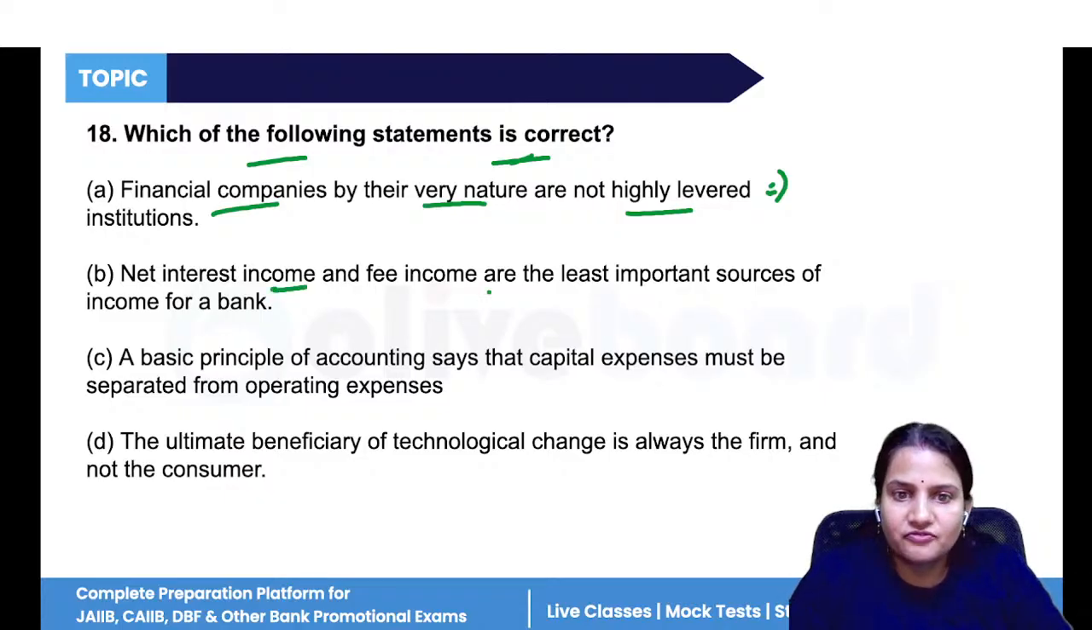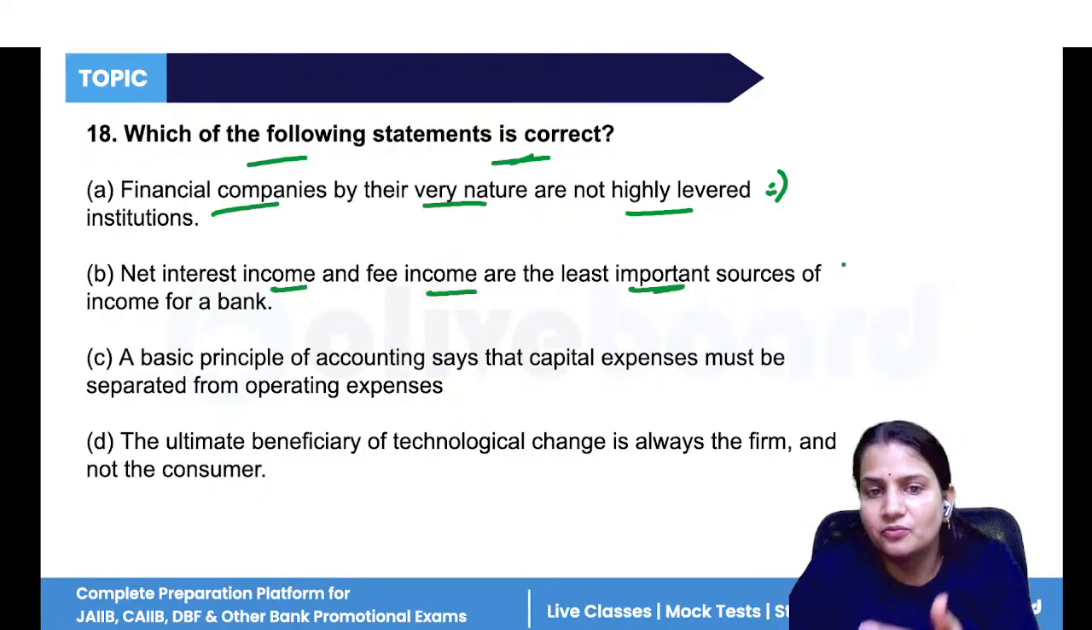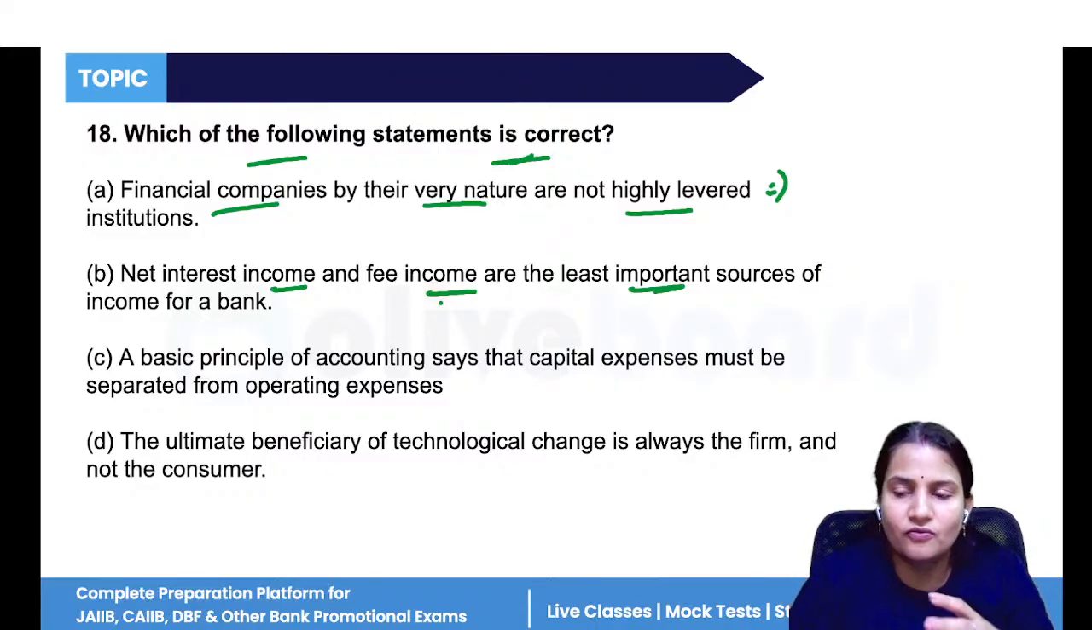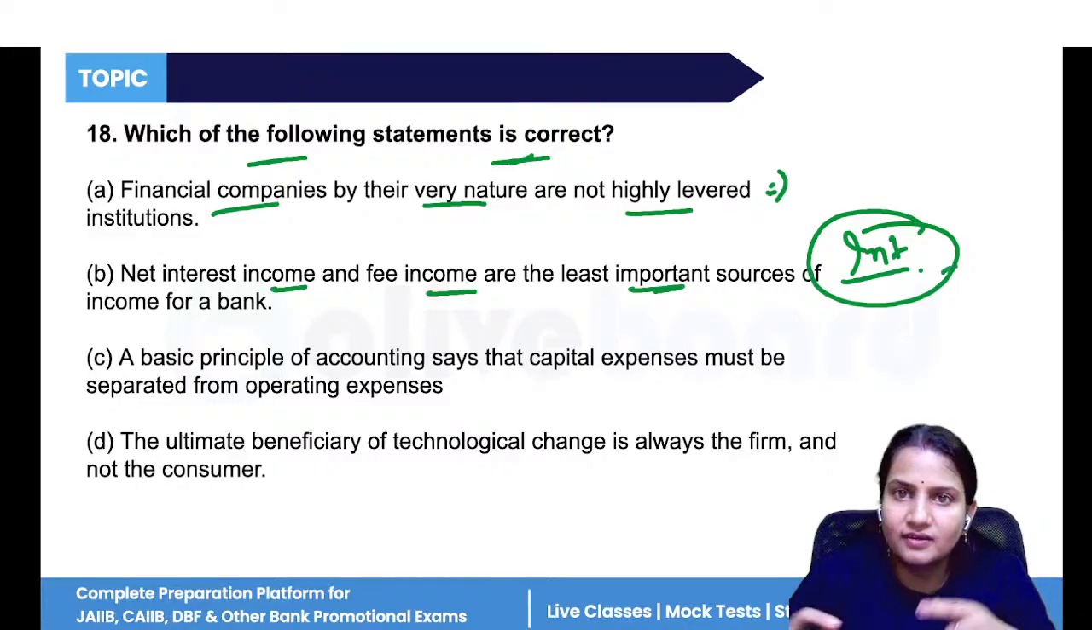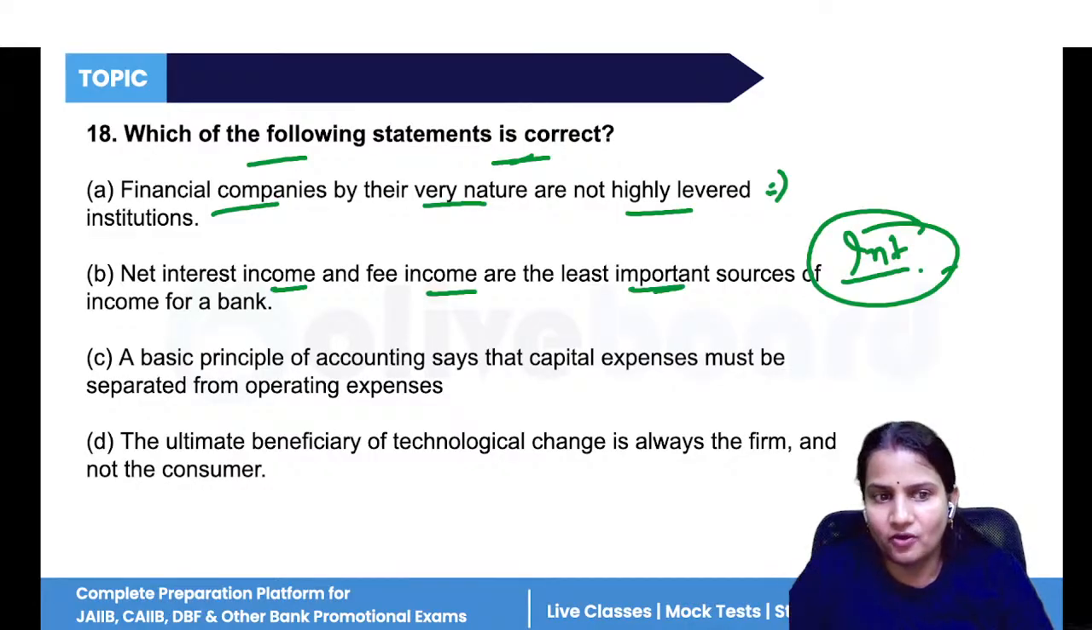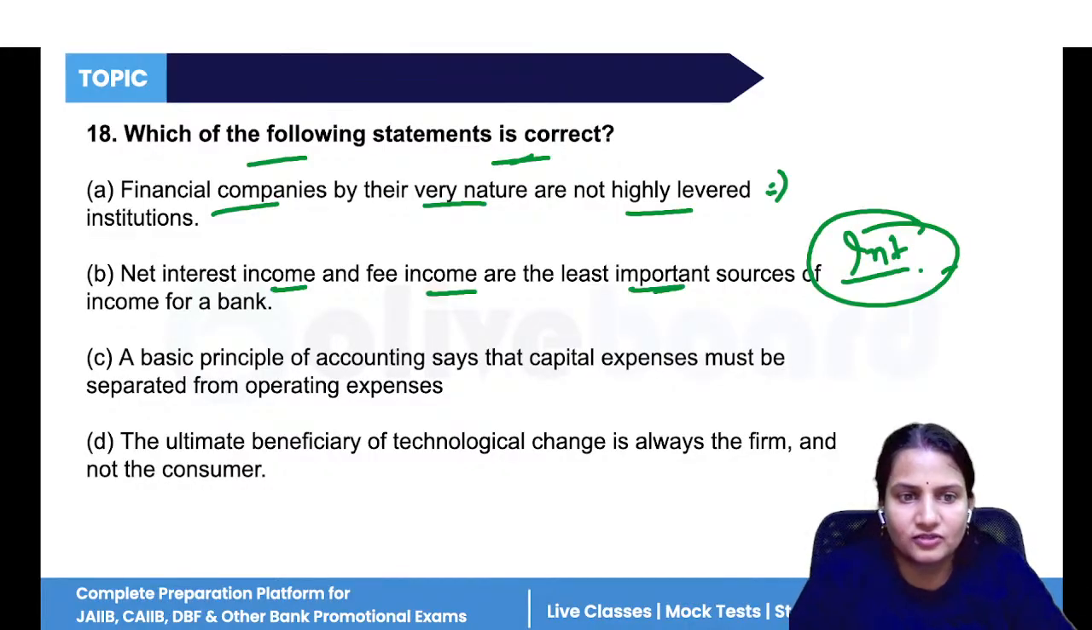Net interest income and fee income are the least important source? Interest income and fee income are the important sources of income for a bank. Whatever income the bank receives, it receives from the interest, the loan interest and other kinds of loans that are offered to the borrower. The interest is crucial. This interest is the profit of the bank, the income for the bank. So this is also not correct. These are not the least important. These are much more important sources of income.